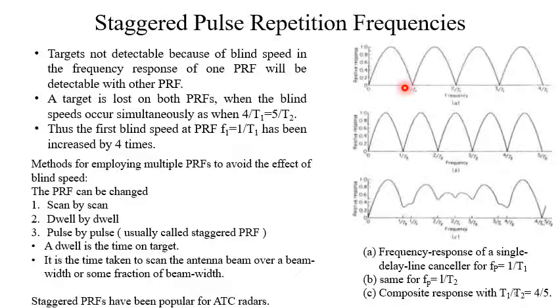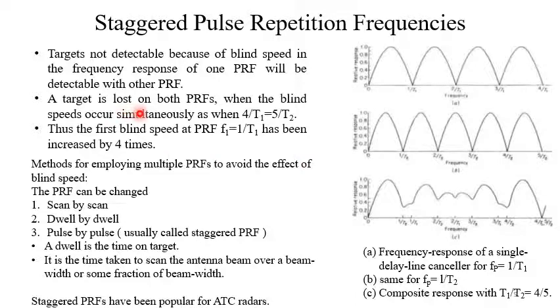So in this way, either of the signals will be able to detect, and there will be no blind speed, because one blind speed corresponding to one PRF is not the blind speed corresponding to the other PRF. So this is how the system can work with the staggered PRF.